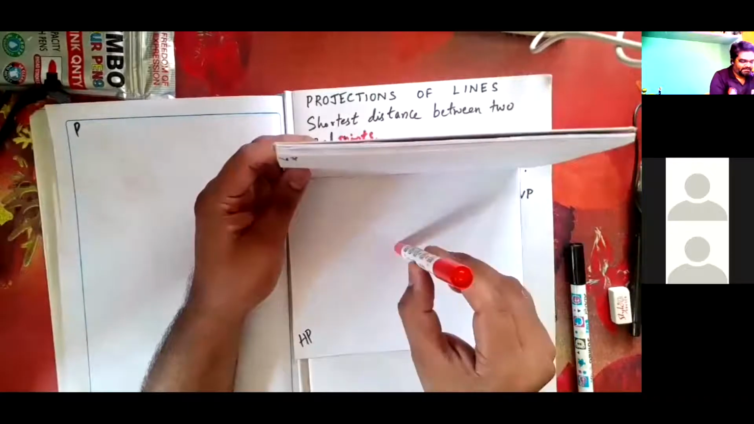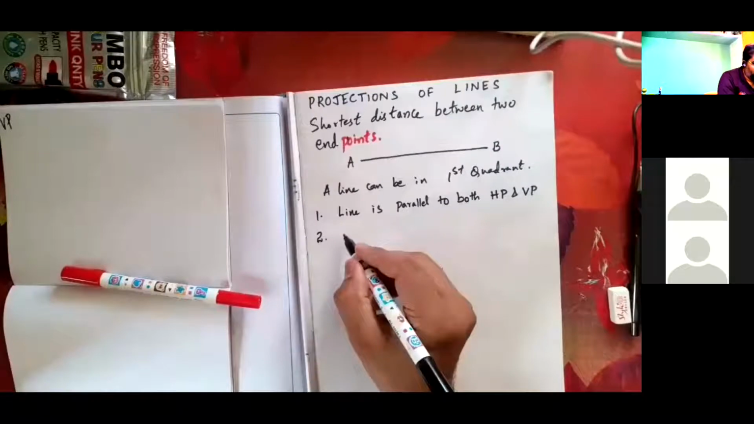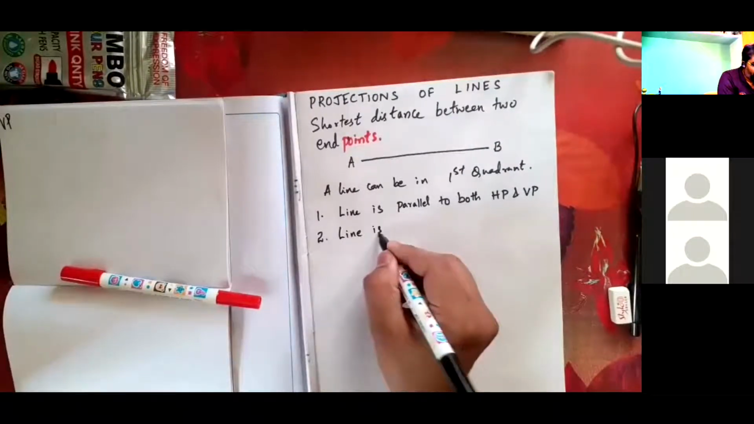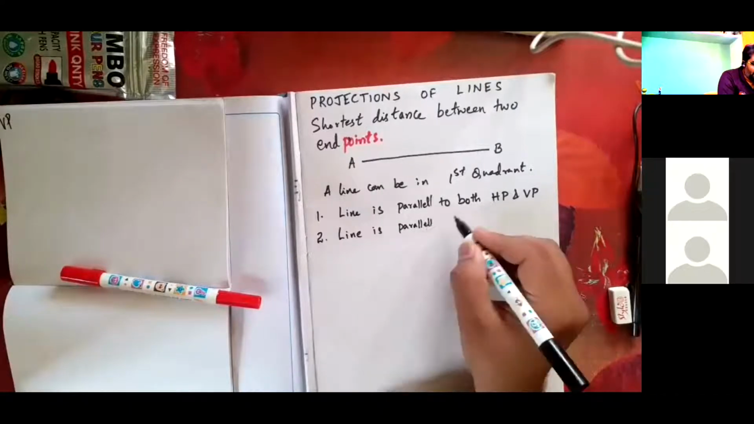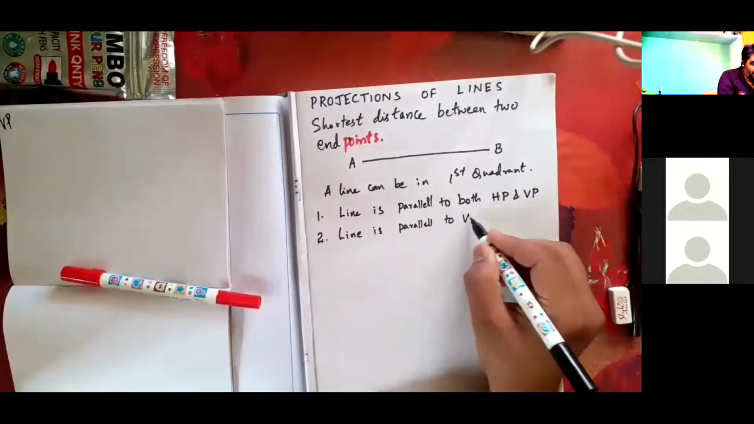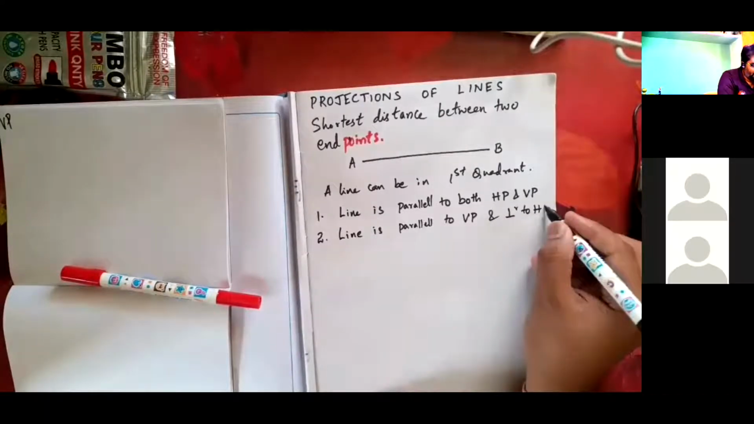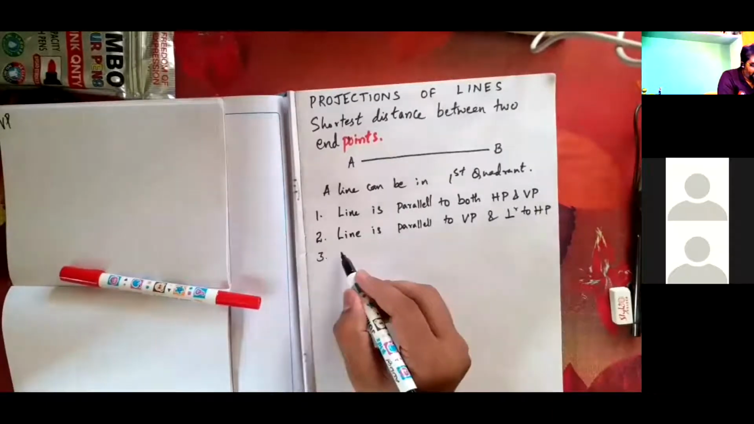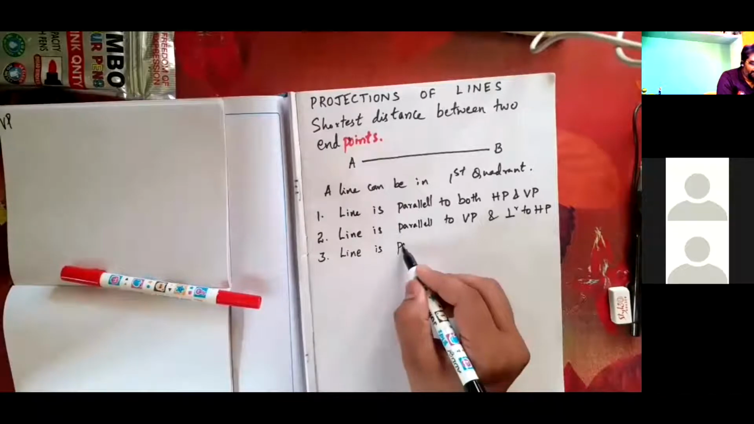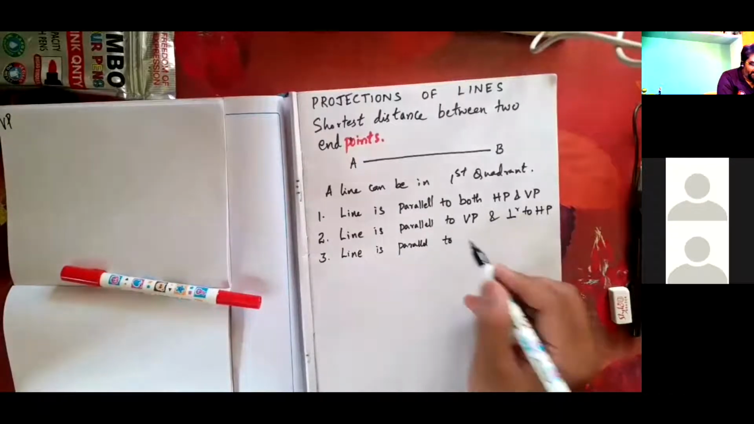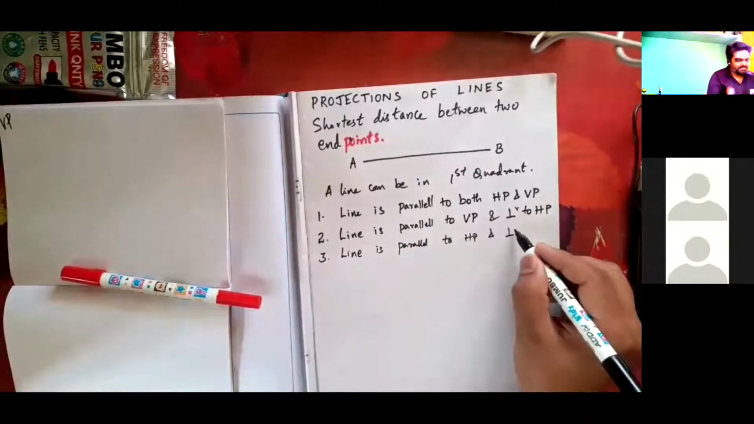So the line is parallel to VP and perpendicular to HP. Vice versa, I'll write the third condition. Line is parallel to HP, perpendicular to VP. What is the third condition?